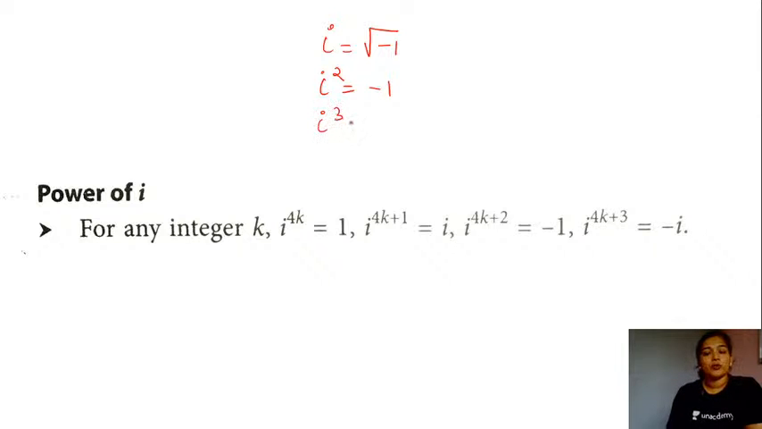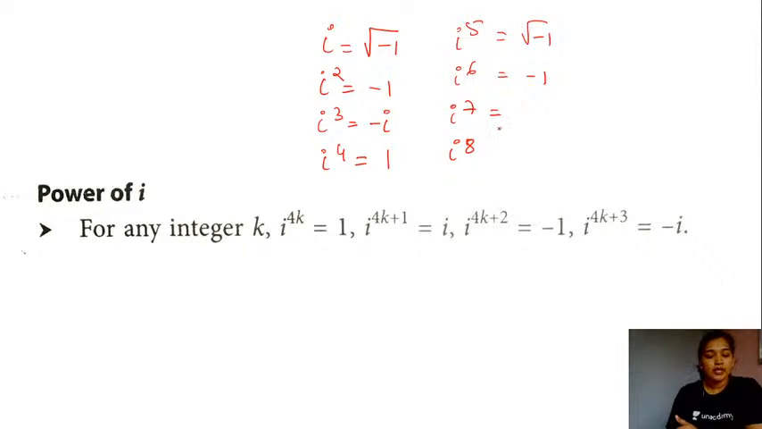What about iota cube? Iota cube is nothing but iota square into iota, so this is going to be minus iota. Iota raised to the power 4, right? This is going to be iota square the whole square, minus 1 the whole square, so this is going to be equal to plus 1. Similarly, if you check for the values of iota raised to the power 5, 6, 7 and 8, you will observe iota raised to the power 5 is nothing but iota raised to the power 4 into iota, right? And what is the value for iota? Root of minus 1. So this will be nothing but iota.